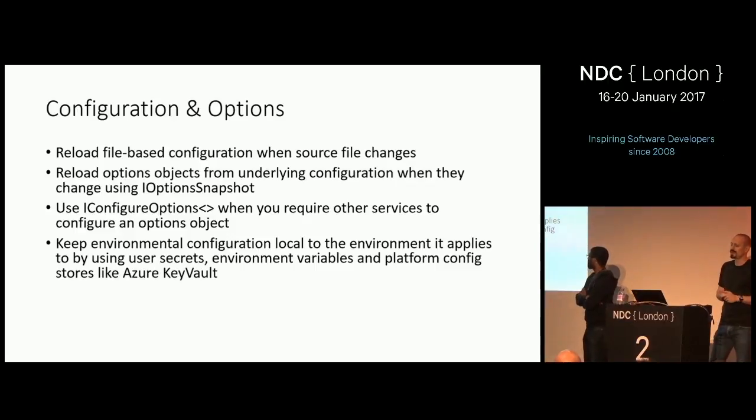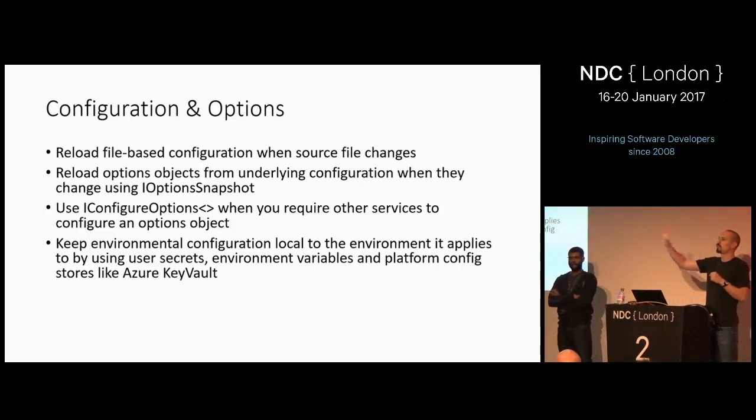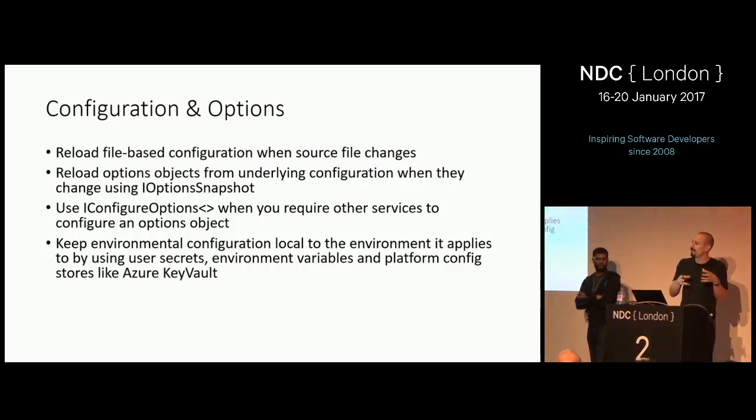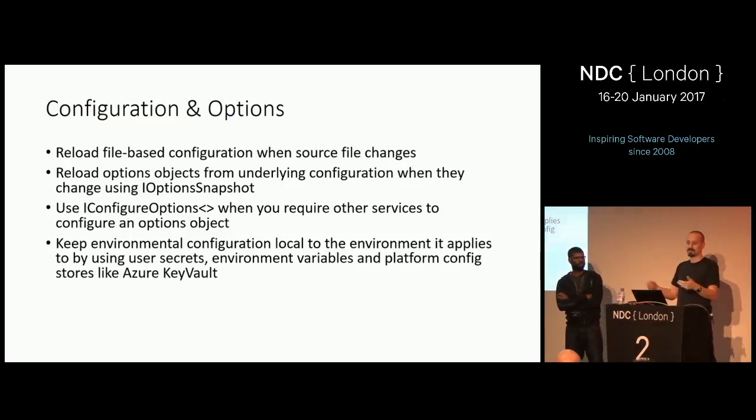This is just a best practice type of thing. Generally, the advice in terms of environmental configuration, so that's config that's unique to a specific environment, such as development, staging, test, prod, etc., is to keep that configuration as close to the environment, or in the environment, if possible, so that you don't have configuration for one environment that has to be managed somewhere else and then flowed with your application. That's one of the primary reasons we designed the config system the way we did, and the whole environment name system in ASP.NET Core.